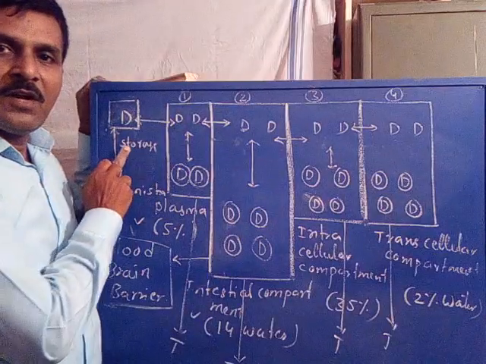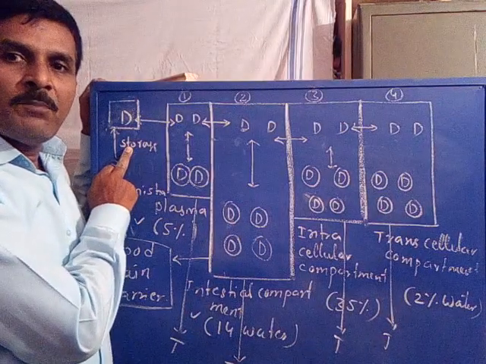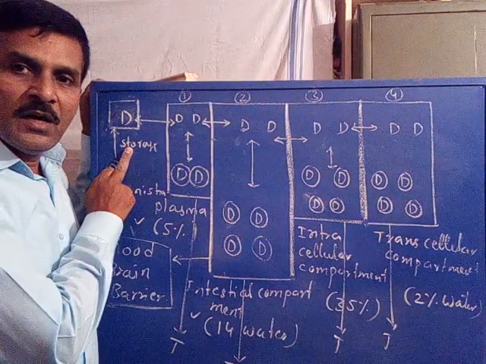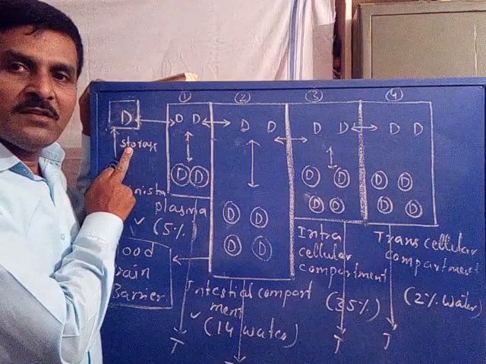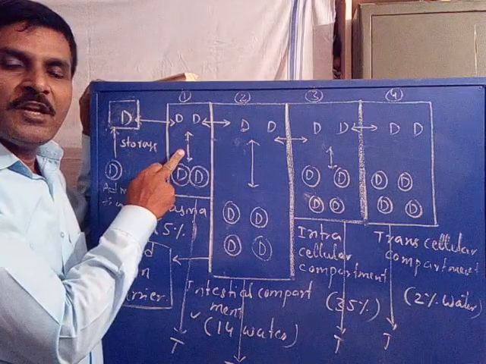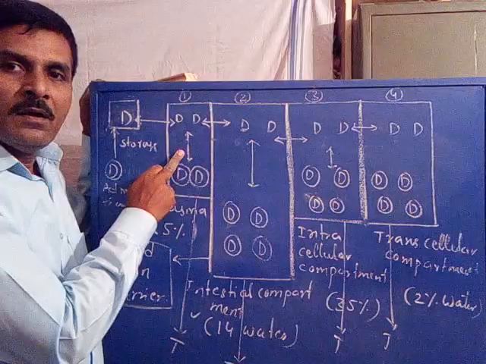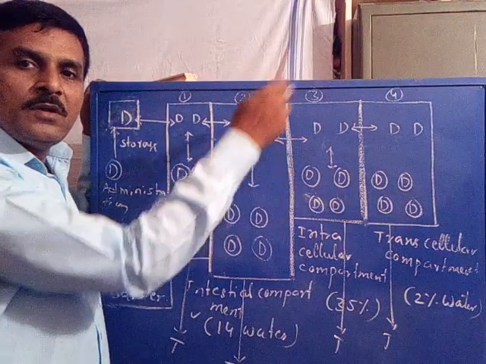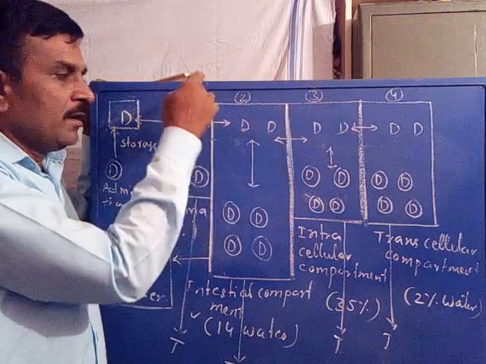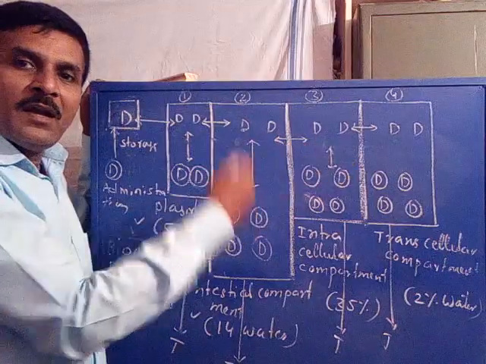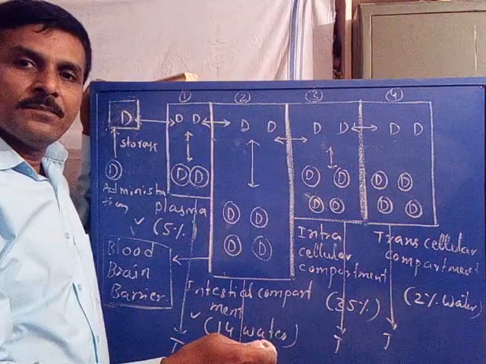Now coming to drug storage. A certain proportion of the drug is stored in the tissue, that is the storage depot, and a certain proportion reaches the first compartment, and the second, the third and the fourth compartment. From a respective compartment a drug reaches the target.